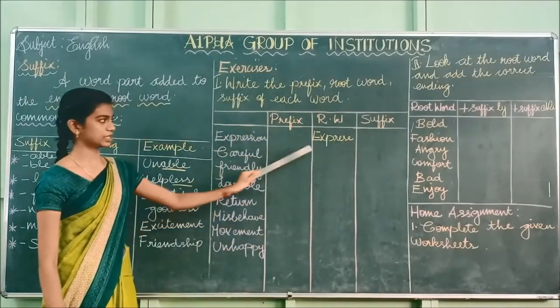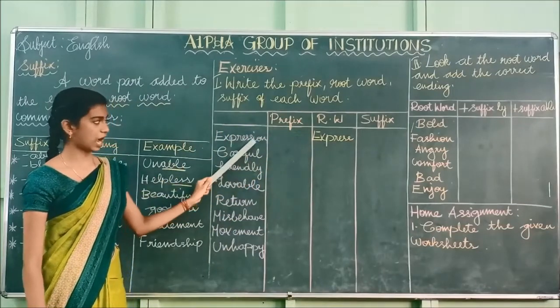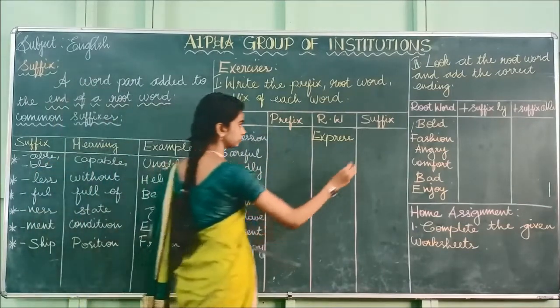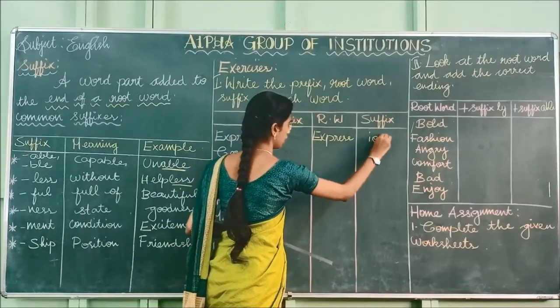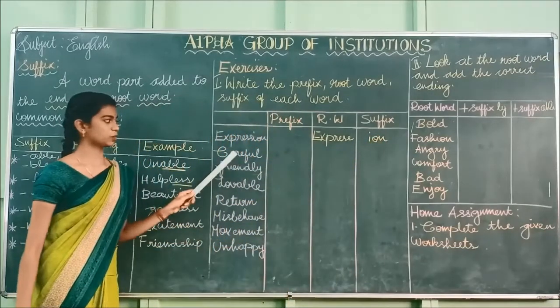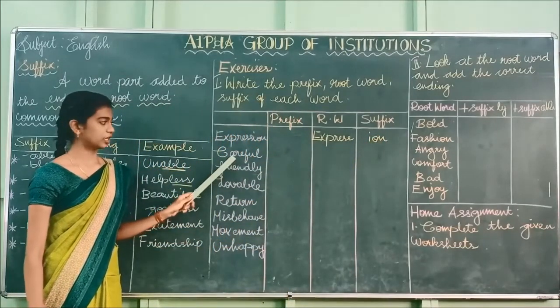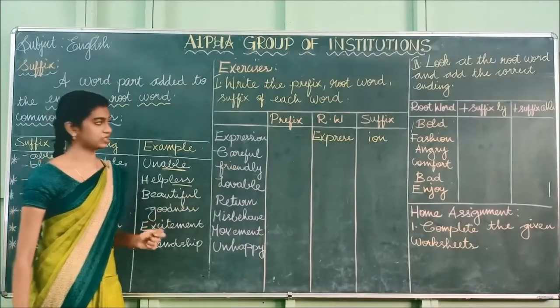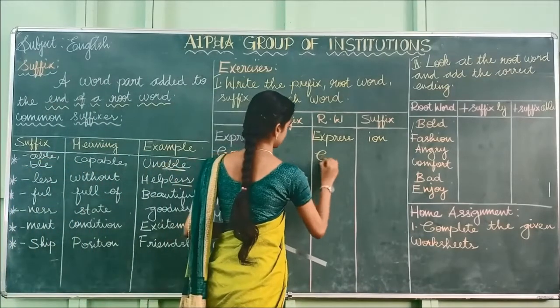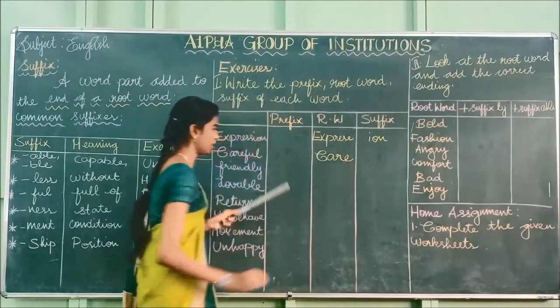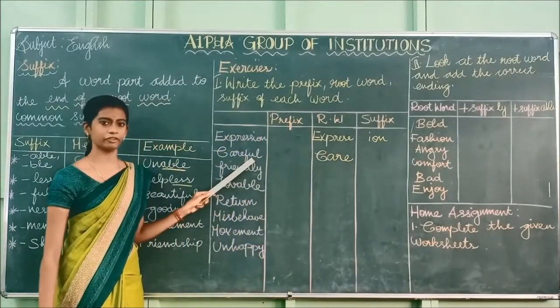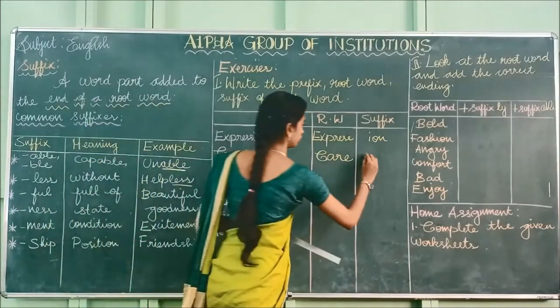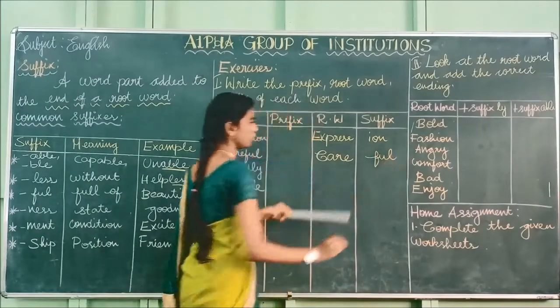So the root word is express, and the suffix is I-O-N, ion. And the next one is careful. The root word is care, C-A-R-E. And what is the suffix here? Full, F-U-L. Careful.